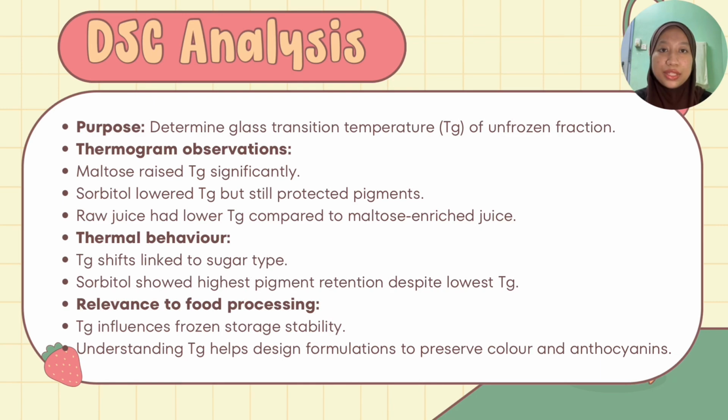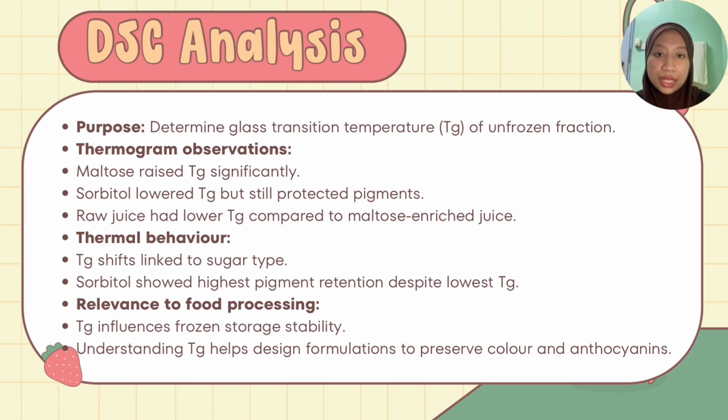The next technique used was differential scanning calorimetry, or DSC. DSC measures the heat flow associated with thermal transitions in a sample, and in this study, it was used to determine the glass transition temperature, or Tg, of the unfrozen fraction of the juice. The thermogram revealed that maltose addition raised Tg, making the system more stable.